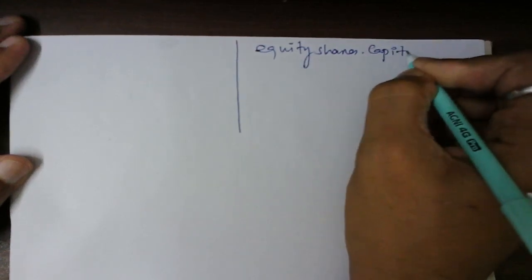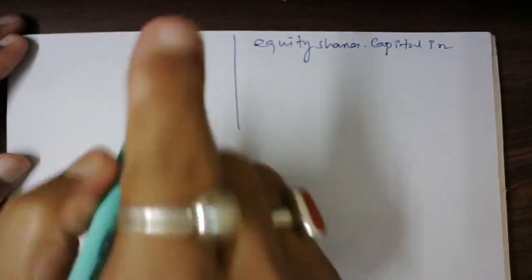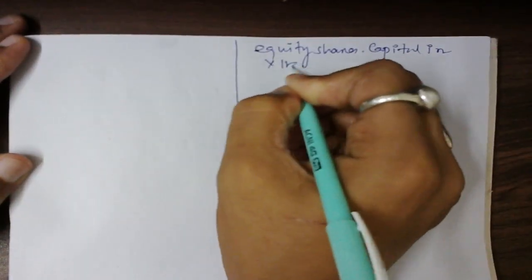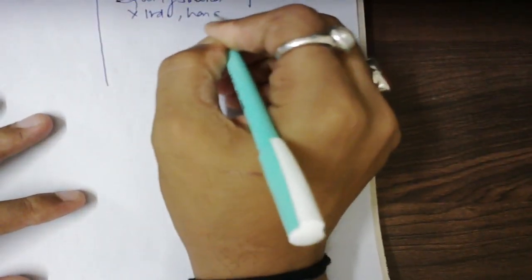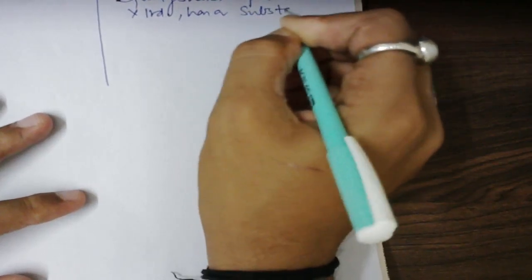Capital in such closely held company. It means X Limited. Here, which is the closely held company? X Limited. So in X Limited, one of the shareholders is holding 10% or more of the equity share capital, and most important, has a substantial interest.